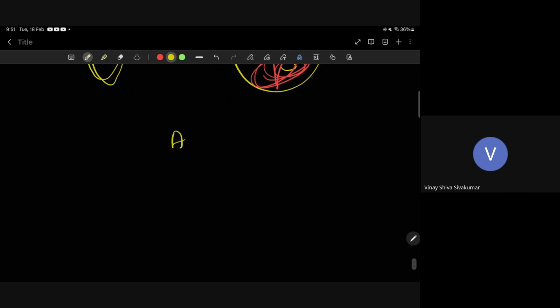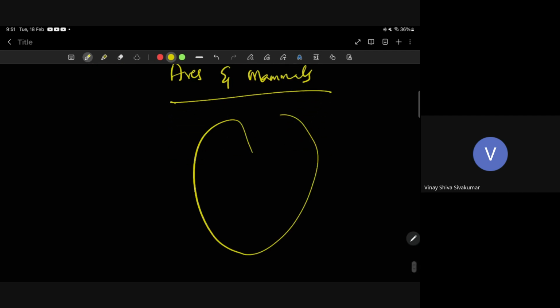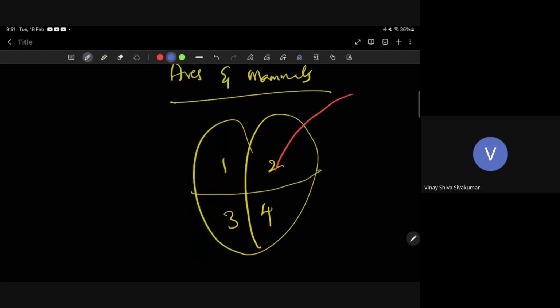When we see aves and mammals, aves means birds, mammals means we people. In us, the heart has four chambers. One, two, three, four chambers. So blood enters separately, and let me use blue color for deoxygenated blood. This is deoxygenated, and from here oxygenated blood is going to the body parts.